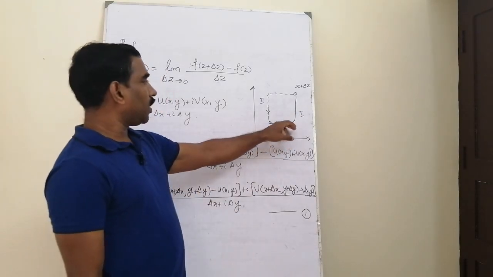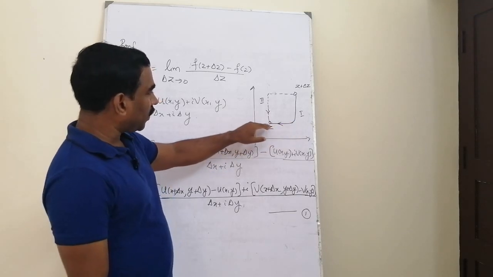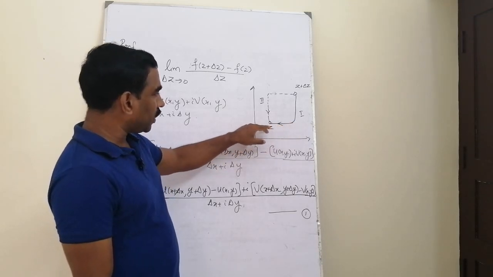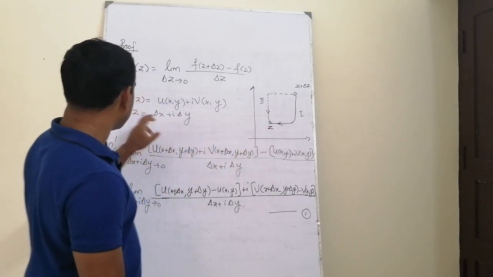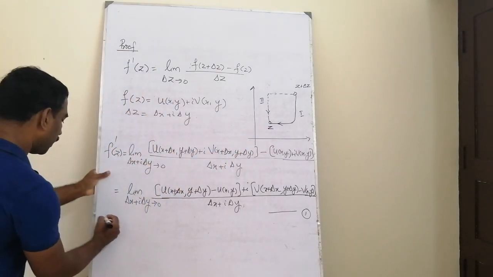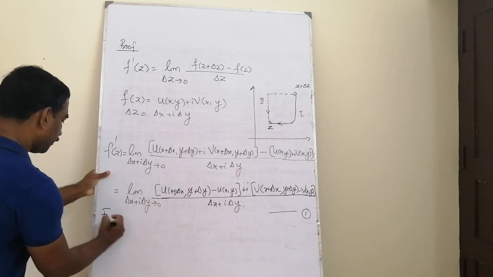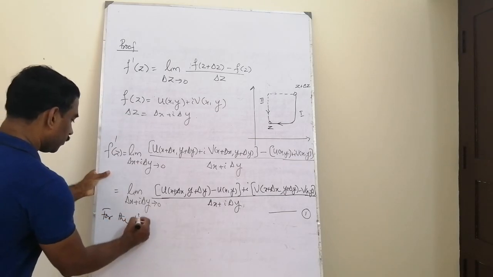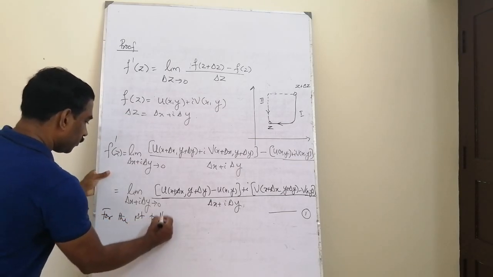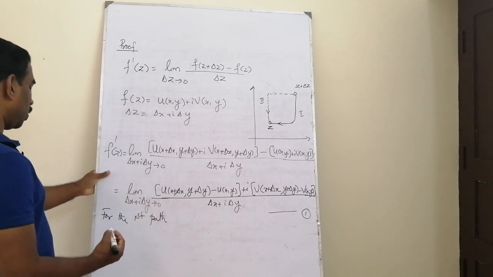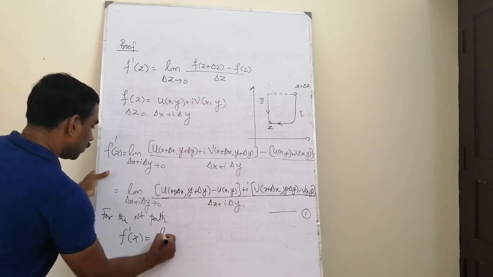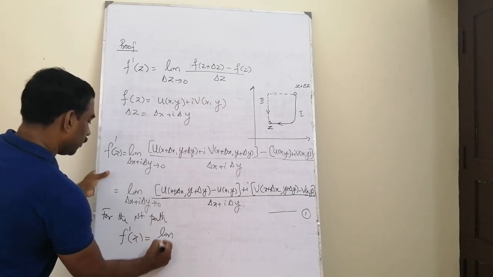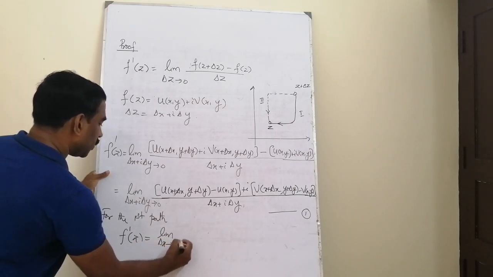After delta y becomes 0, if you are moving along the straight line path parallel to the real axis, then delta z becomes delta x. So for the first path, what is the value of f dash z? f dash z equal to, with delta z becoming delta x only, delta x tends to 0.